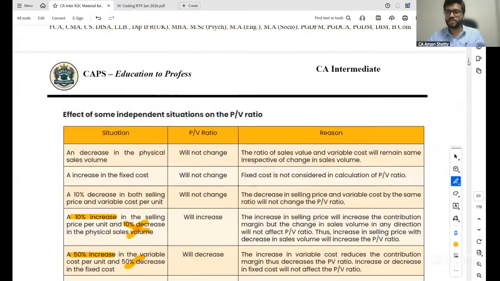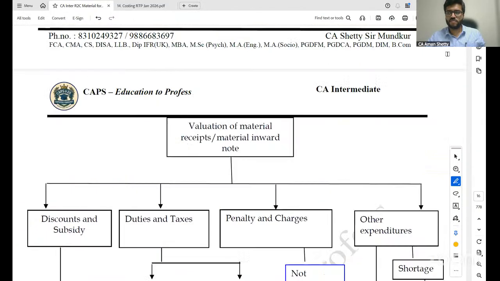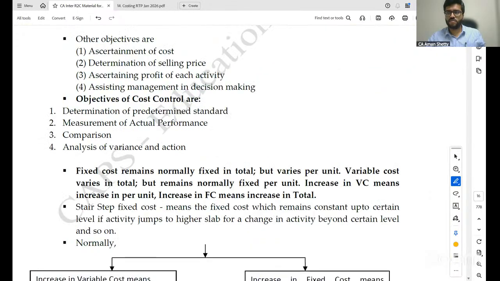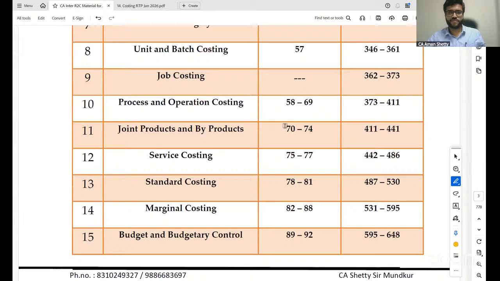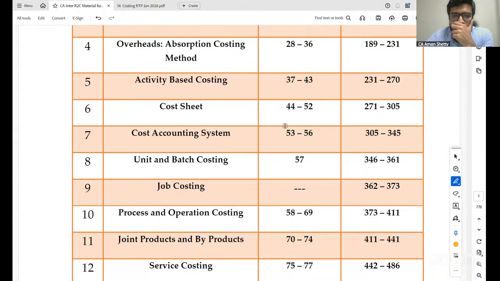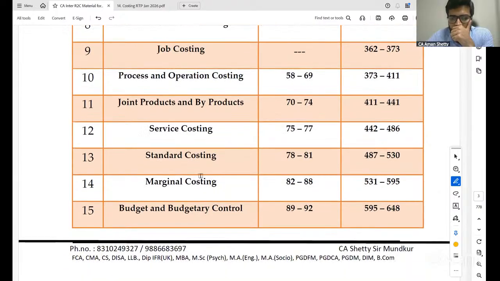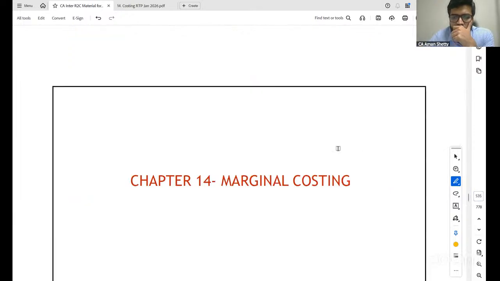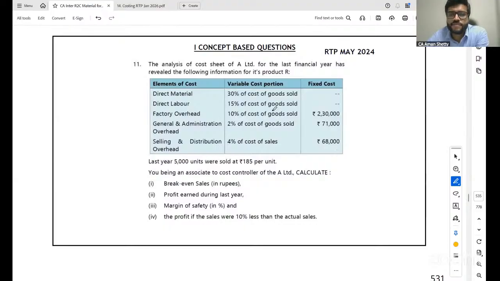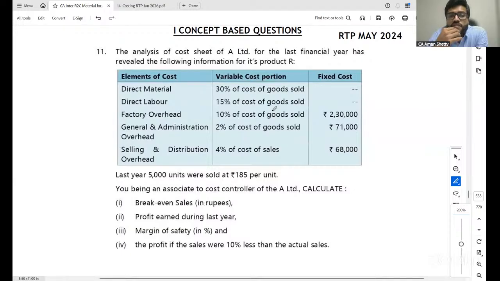Come to the problem section. Yes, look at this problem. The analysis of cost sheet of A Limited for the last financial year has revealed the following information for its product R. Clear, all of you? Yes, direct material, labor. So when you see this, immediately it should strike something.